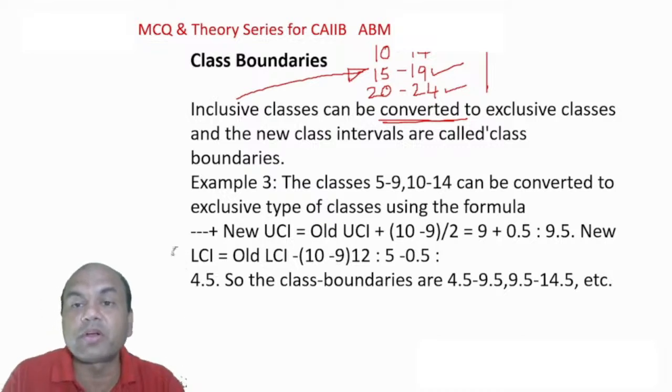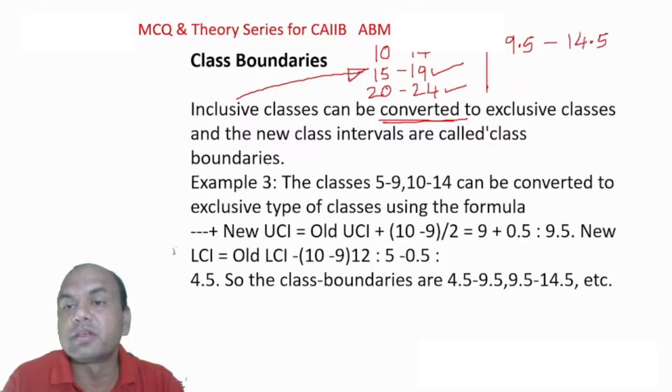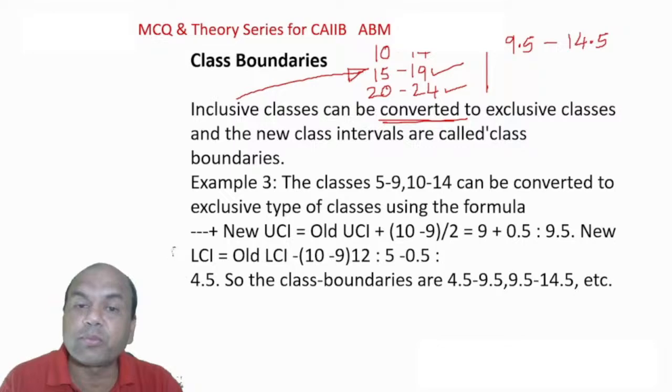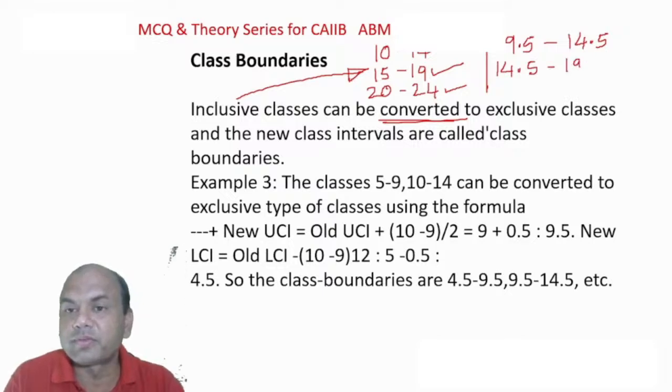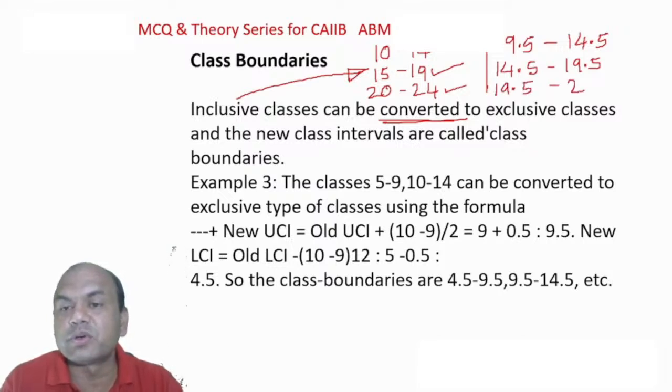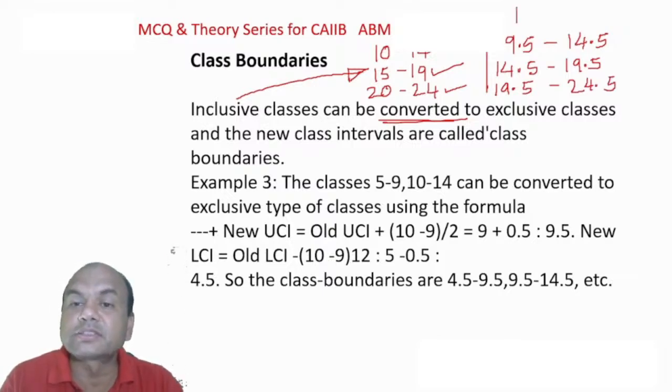So it will be 9.5 and 14.5. Now the second part: 15, I'll take 0.5 on the earlier side, so it is 14.5 and 19.5. Now 20, I'll take it as 19.5 and then 24.5, and so on. I'll go on and on. So what does it mean? See, this is known as exclusive.